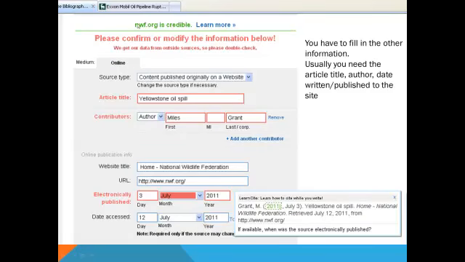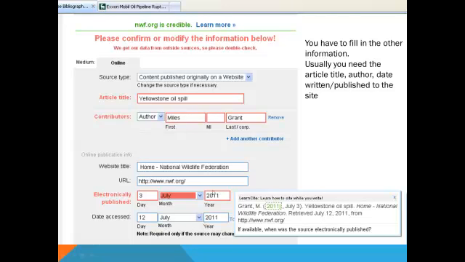Notice it also tells me if that site I'm using is credible or not. Now the things that it didn't find was when I did the one that I showed you, Yellowstone oil spill. I've got to put that in. Notice this is not capitalized, this is not capitalized. Then I had to put in the author's name. Then I also had to go and find when it was electronically published.